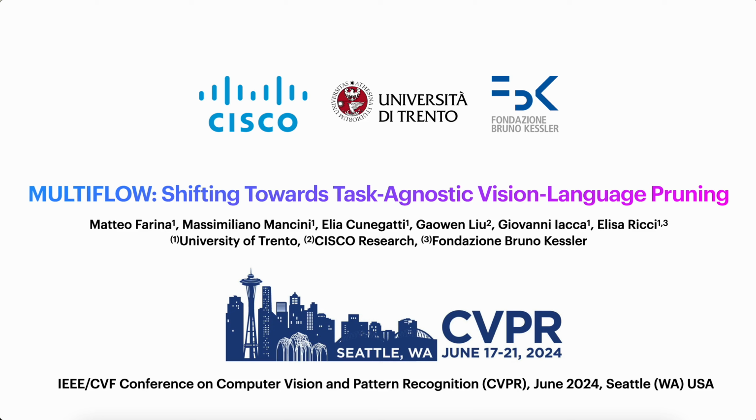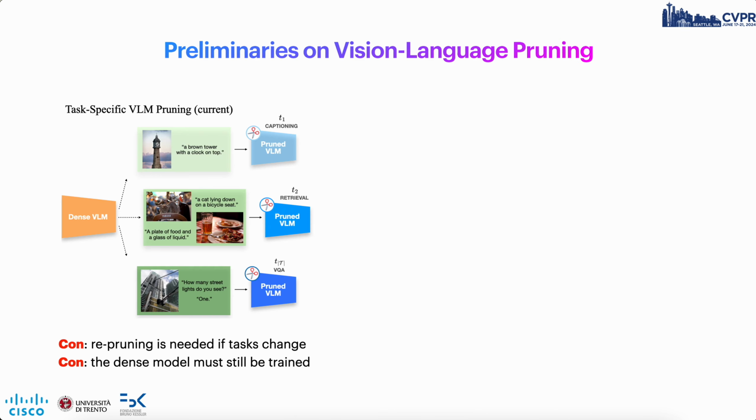Hi, my name is Matteo Farino, and in this video I will be talking about our CVPR paper MultiFlow, shifting towards task-agnostic visual language pruning. This paper focuses on pruning visual language models, which, as you surely know, are popular because they can be easily fine-tuned for various tasks. Traditionally, model pruning with VLMs relies on dynamic sparse training, where pruning occurs gradually during fine-tuning.